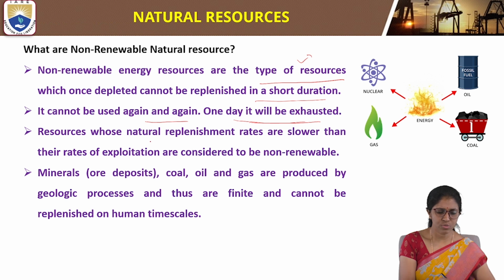Resources whose natural replenishment rates are slower than their rates of exploitation, the rate of usage, are considered non-renewable. Because of this reason, these resources have become non-renewable.